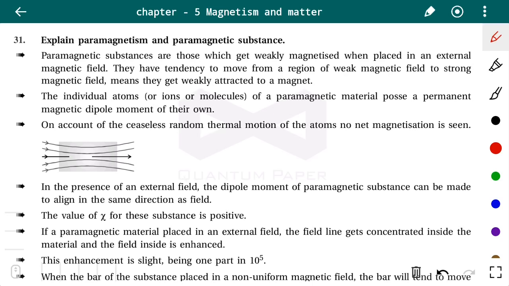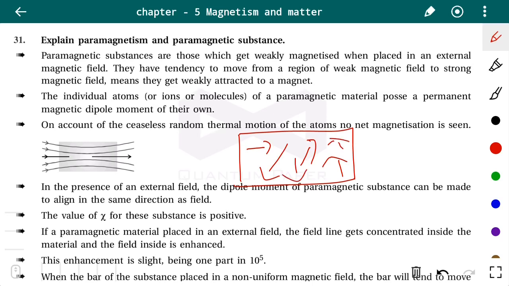So what happens over here? In the substance, there will be a magnetic moment, that is the dipole moment. Instead of the atoms, now we will be considering the magnetic dipole moment in the sample. What happens in the absence of an external magnetic field? They are aligned in all directions, randomly aligned.